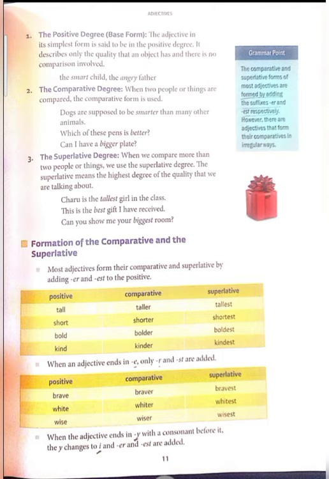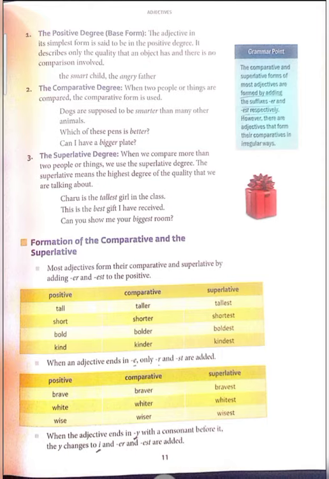Second example: this is the best gift I have received. The best means that of all the gifts she has received, only this gift is the best. Third one, can you show me your biggest room? It means no room is as big as that room. So here what we learnt is that we compare two or more things with one.